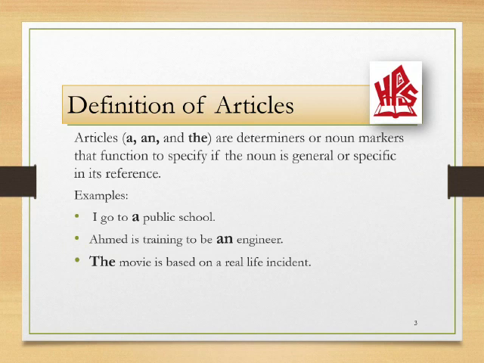To start with, we have the definition of articles. Articles a, an, and the are determiners or noun markers that function to specify if the noun is general or specific in its reference. It basically modifies or explains a noun.